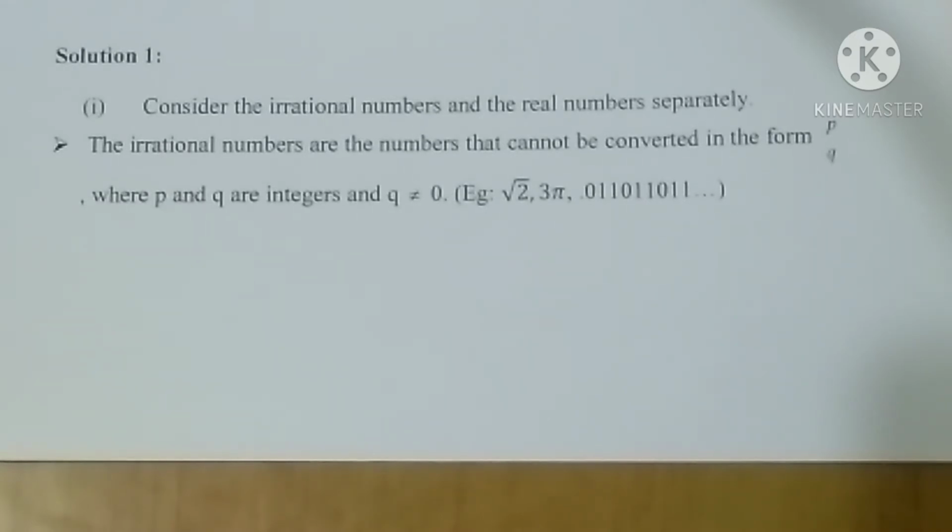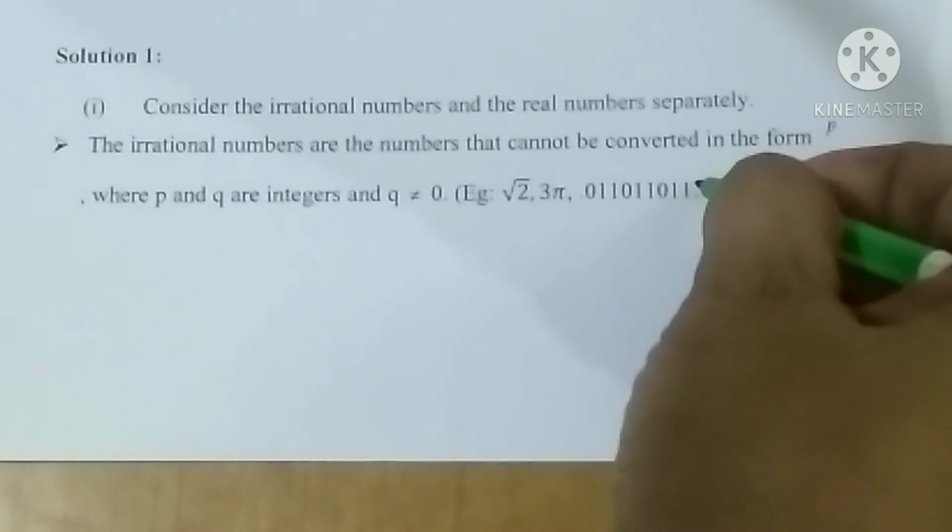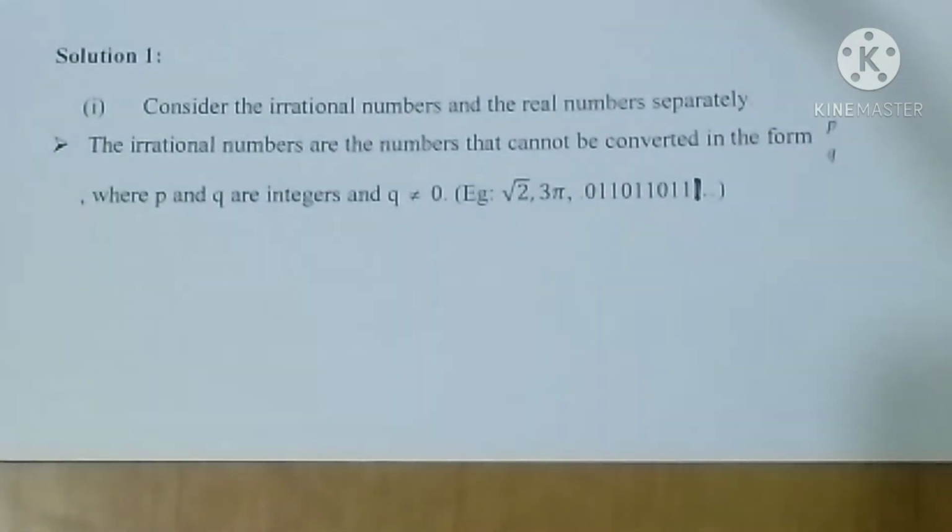That is non-terminating and non-recurring, so we can say it is an irrational number only. I'll add one more, because no pattern should be followed, then only: 0.1011011 and so on. Like that, the pattern should not be there. This is the example. So these are the irrational numbers.